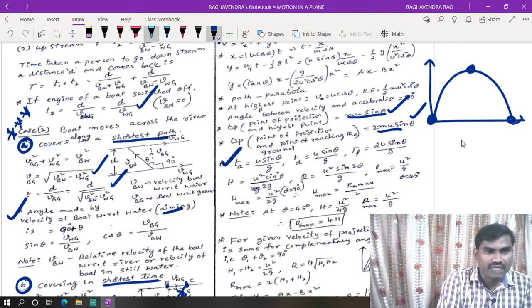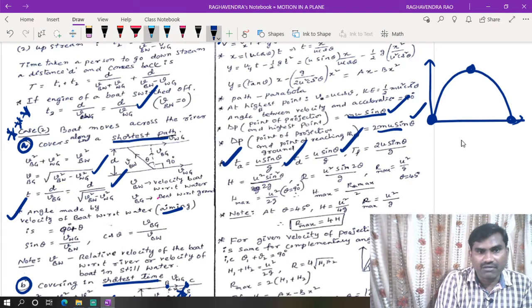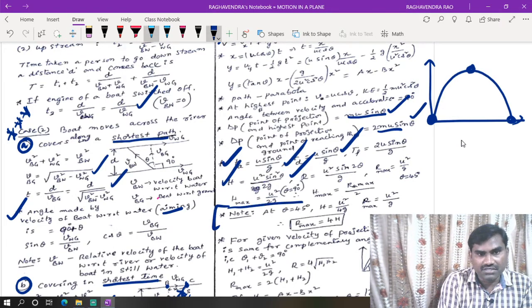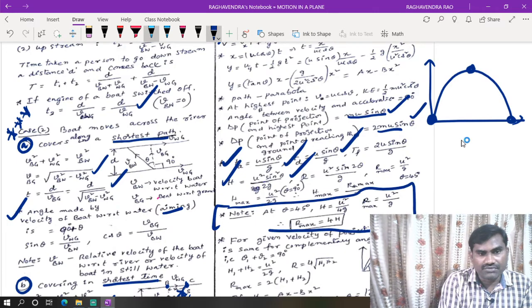So these are all: time of ascent, time of descent, time of flight, maximum height, range, and the angle of 45 degree. This is a very important case we need to consider.